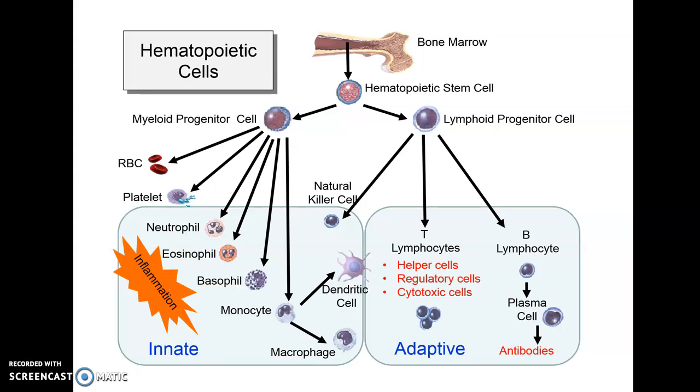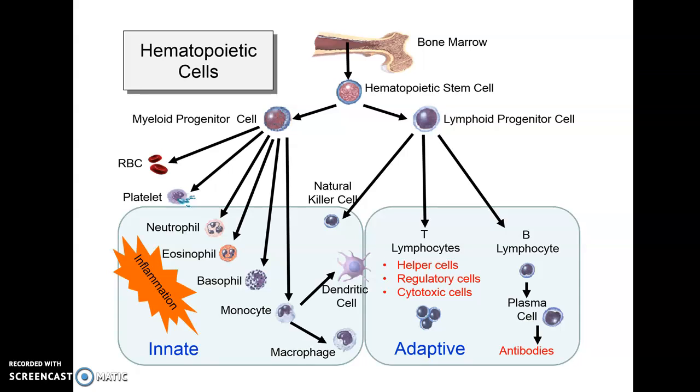The granulocytes are neutrophil, eosinophil, basophil, and the agranulocytes are monocytes. Monocytes differentiate into macrophages and dendritic cells. Natural killer cells come from the lymphoid progenitor, but they are involved in the innate defense mechanism.